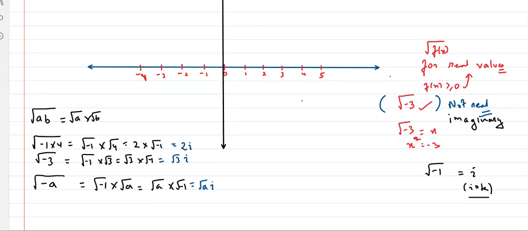Now tell me, can you see something over here? What is 2? 2 is a real number. Yes. But it is attached with I, which makes it an imaginary number.